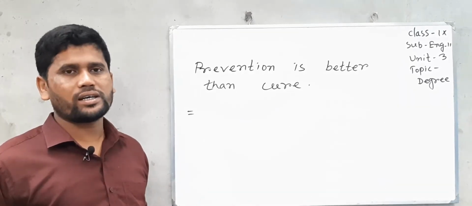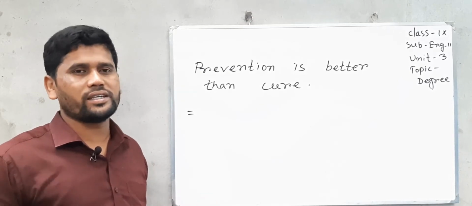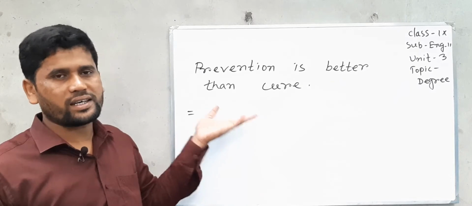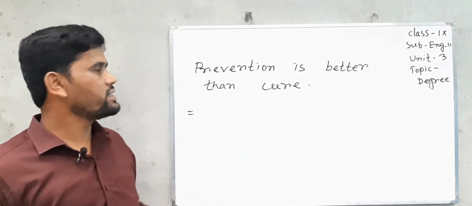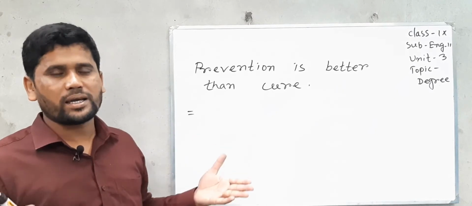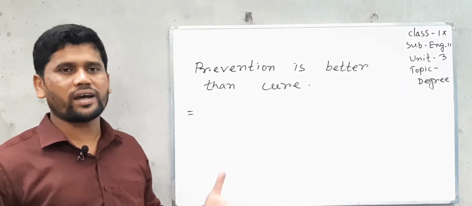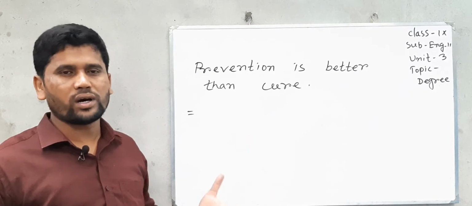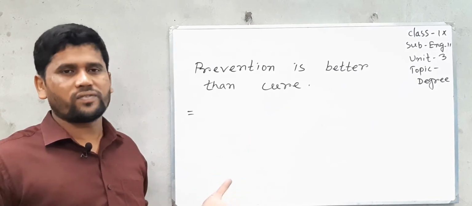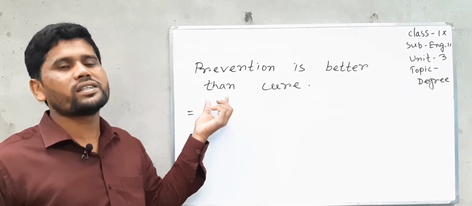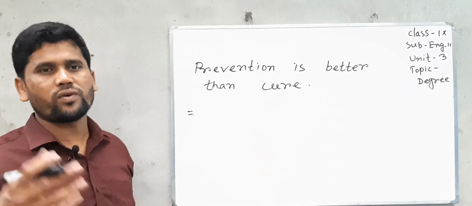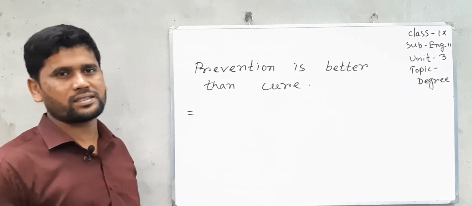So dear student, now you know how to change any degree to another degree. Here I wrote a sentence: prevention is better than cure. I already mentioned that there are two types. In one type we find very few, no other, then any other, then most other, or the superlative form. But here we find only than. Here there is no than any other or than most other. So we follow the second type of sentence.